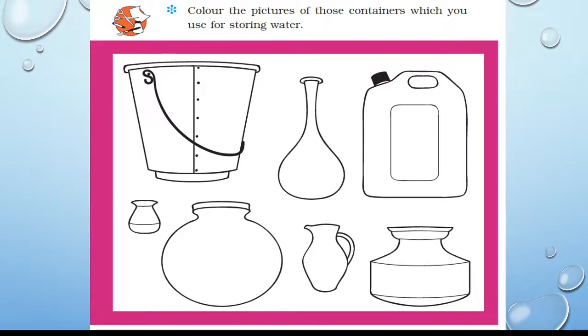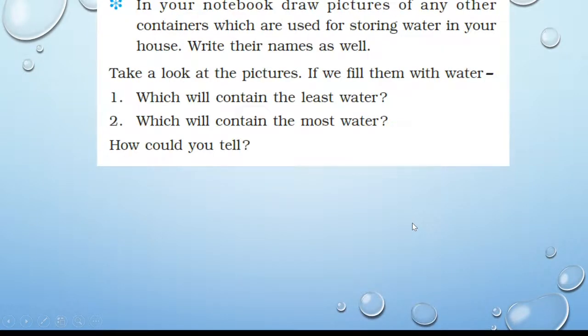You have to color these things which you use for storing water. If you use a container, that is a bucket, for storing water, then you will color the bucket, pitcher, plastic container, pot, lota, steel pot. In your notebook, draw pictures of any other containers which are used for storing water in your house. Write their names as well.